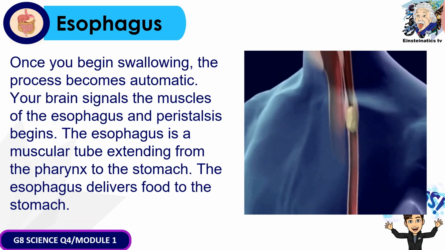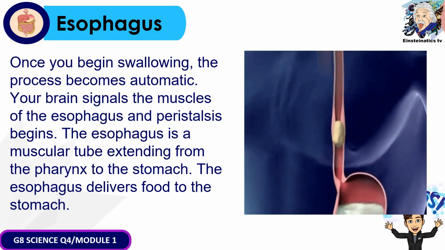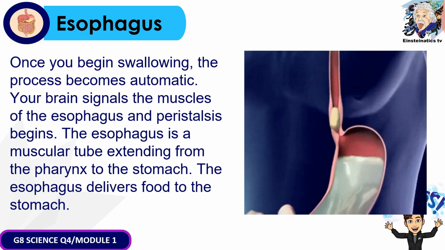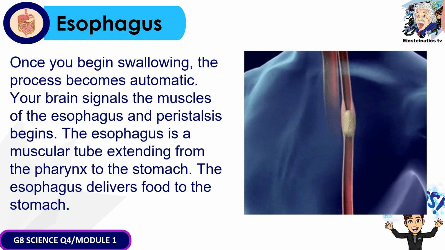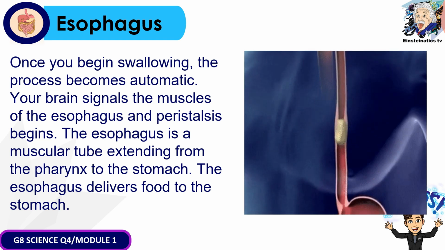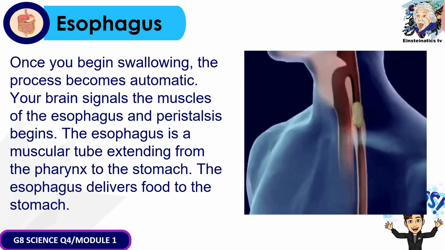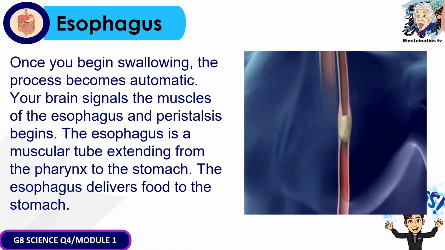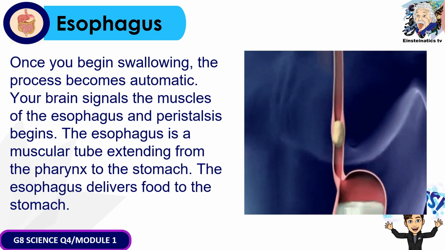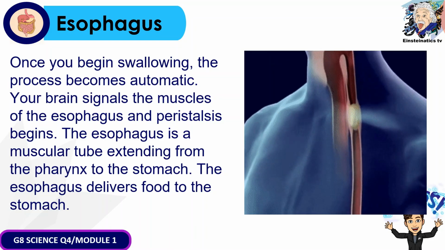From the mouth, once you begin swallowing, yung process na ngayon is automatic. So kahit hindi mo na gawin or without thinking about it, your brain now would send signals to the esophagus and peristalsis would now begin. Now yung esophagus is a muscular tube which connects from the pharynx to the stomach. Now yung purpose of the esophagus is to deliver the food from your mouth to the stomach.